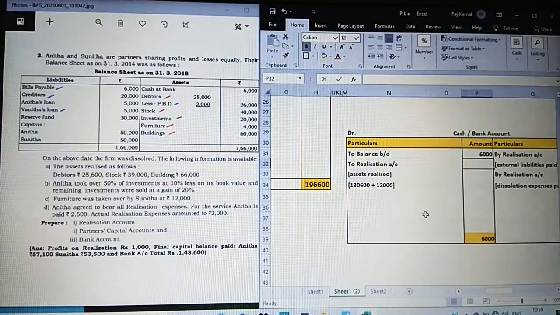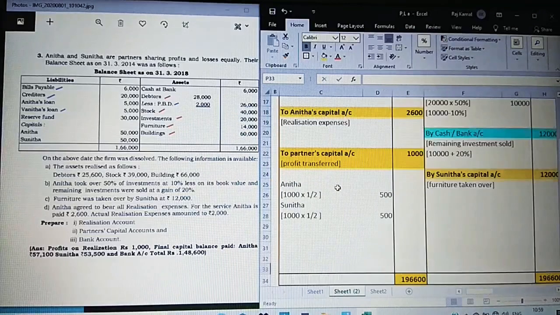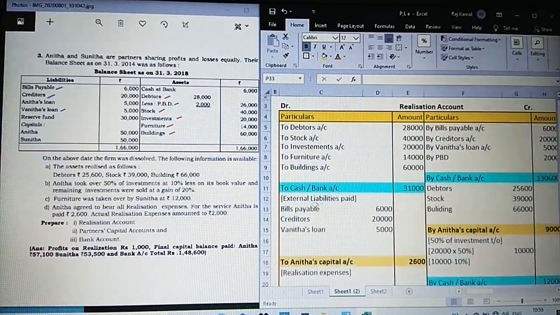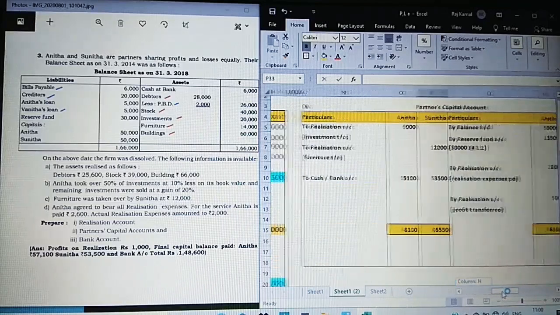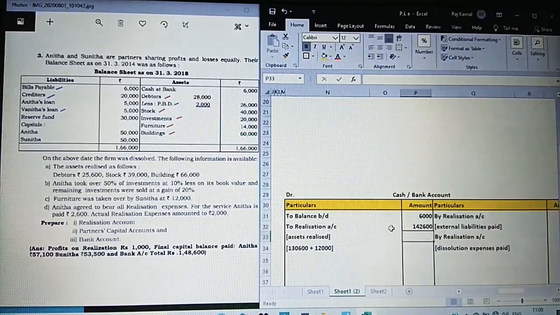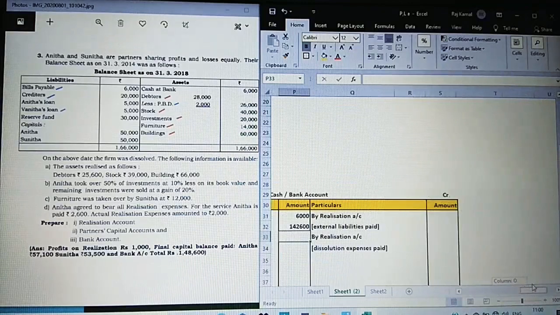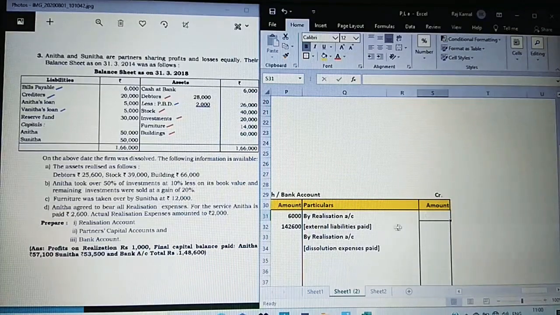Now 1,30,600 plus 12,000 is 1,42,600 over. Next, could you all check on the debit side? External liabilities paid 31,000. This we have to take up now on the opposite direction. So it is 31,000.